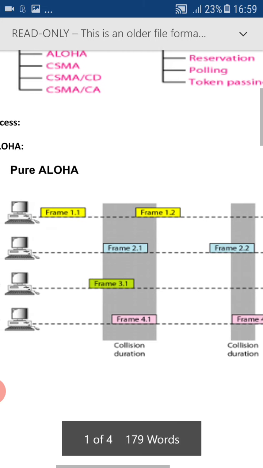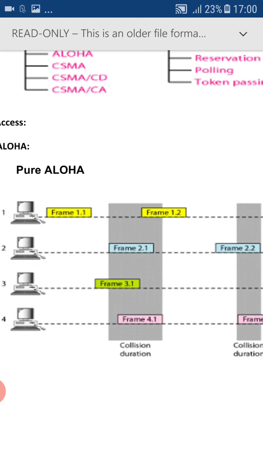Hence, in pure Aloha, we can say that any station can send any frame at any instant irrespective of their slots. This is the definition of pure Aloha. To overcome this disadvantage, the improved version of pure Aloha is nothing but slotted Aloha. Pure Aloha is irrespective of the slot, whereas in slotted Aloha we have the slots.